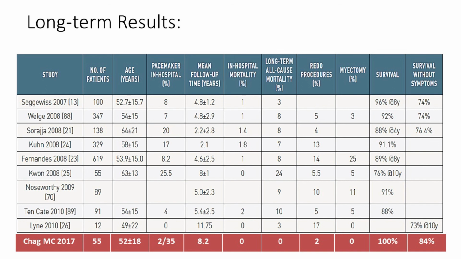Fortunately, so far in 55 patients we have not seen any mortality, and almost 84% of patients are free of symptoms at the end of almost 12 years of total follow-up. And 2 patients out of 55 needed a permanent pacemaker, and 2 patients out of these 55 needed repeat procedures because of recurrent obstruction. So the first septal artery was ablated, and this patient needed second septal artery ablation also. Okay, thank you.